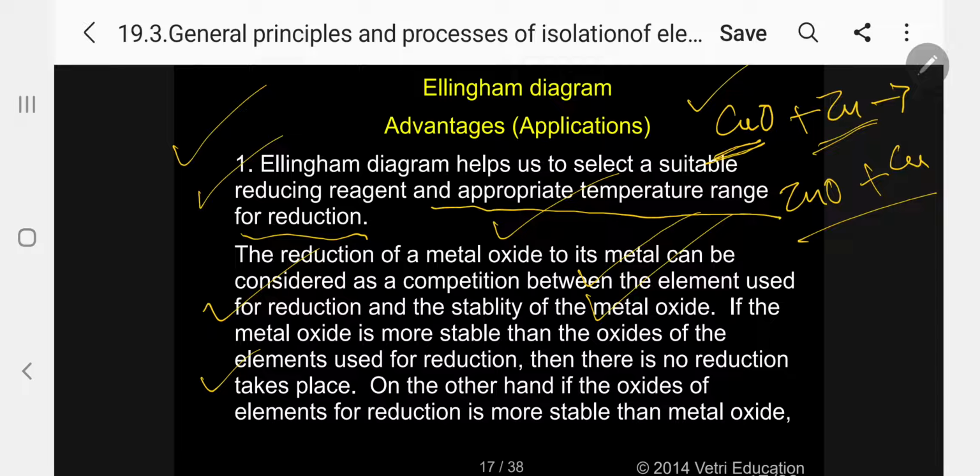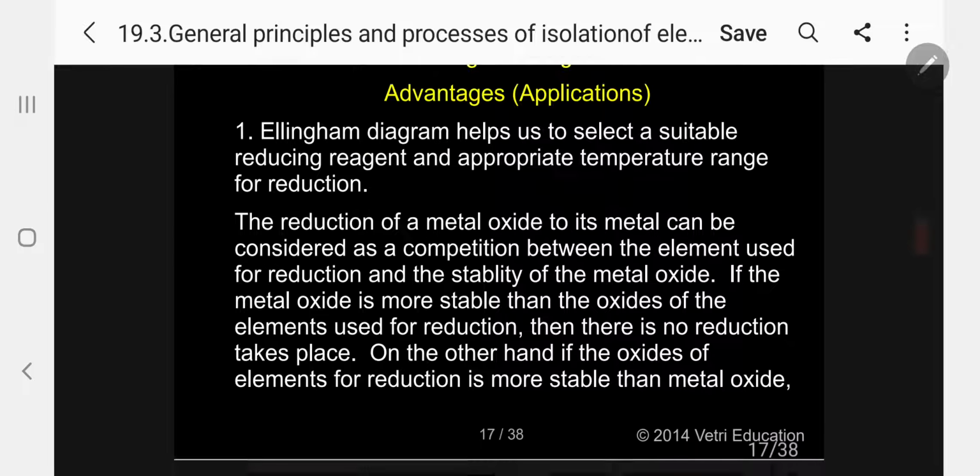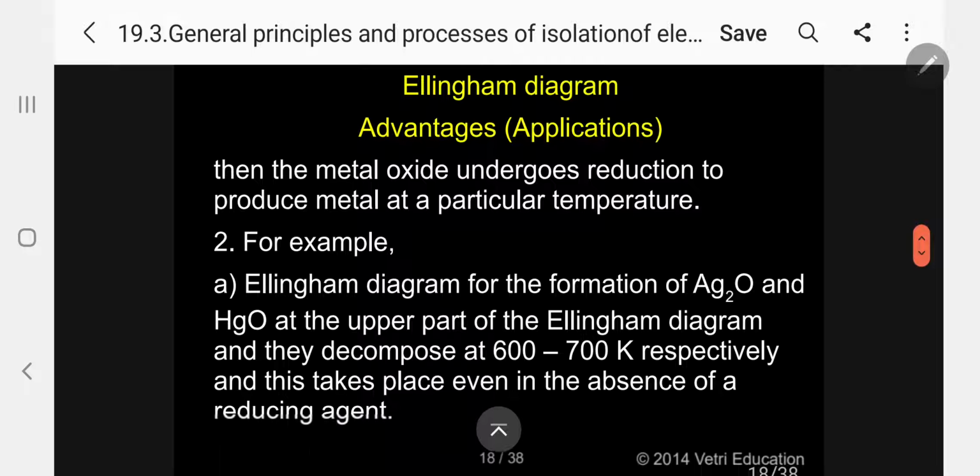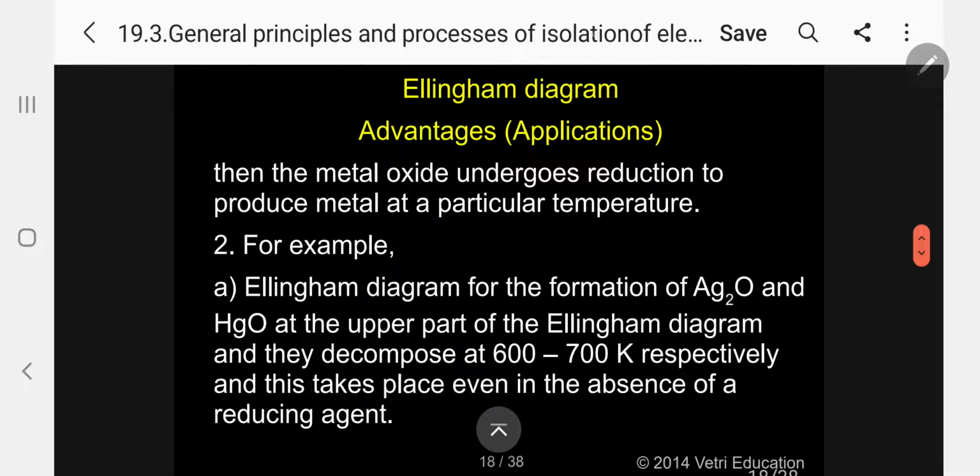On the other hand, if the oxide of the element used for reduction is more stable than the metal oxide, kindly follow, then the metal oxide undergoes reduction to produce the metal at a particular temperature.